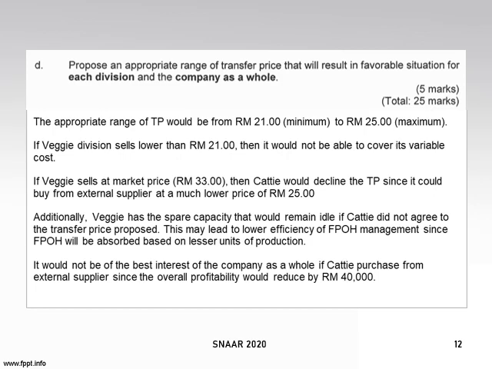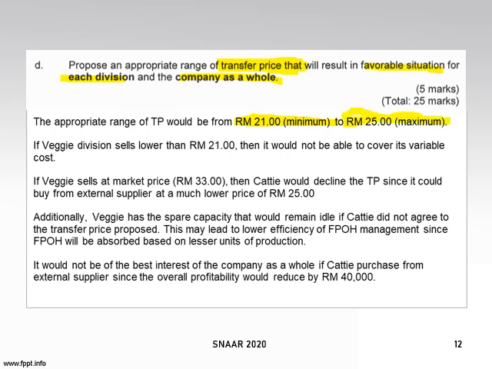Okay, next you are going to propose the appropriate range of transfer price that will result in a favorable situation for each division and the company as a whole. So you know that the minimum, the variable cost, is RM21. So this variable cost will be the minimum of the range. And the maximum now is not $33 anymore.